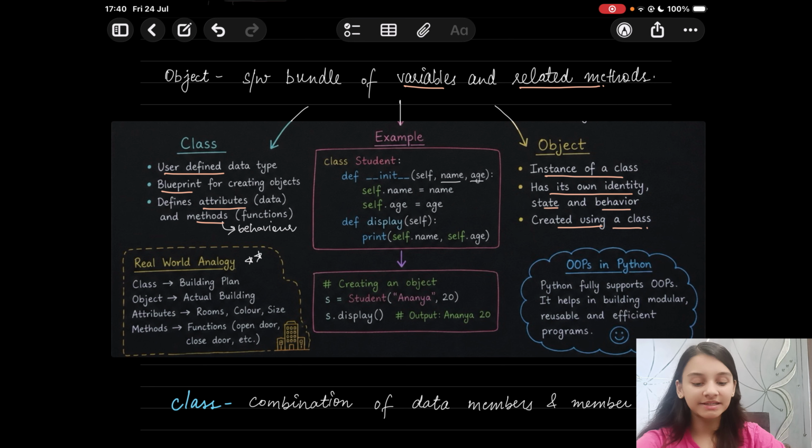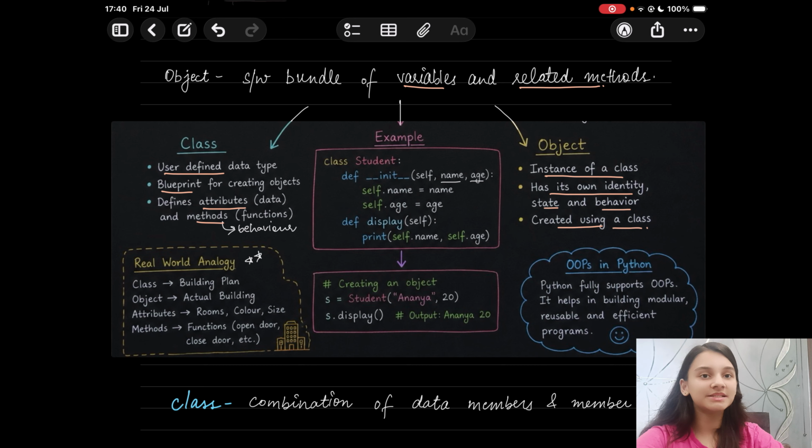A real world entity. Coming to the attributes, the qualities that it possesses, the data contained, those would be the rooms, the color, the size, those traits. And then we have the methods. The methods will include turning on lights and opening doors, closing doors. Those functions are termed methods.